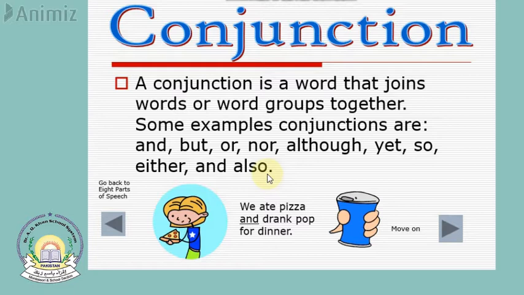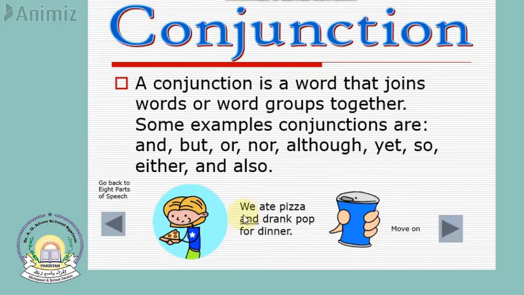All right, so what is a conjunction? Conjunctions are words that join sentences or groups of sentences together. What are the examples? For example, and, but, or, nor, although, yet, so, either, and also. All these words are conjunctions. So conjunctions join two words together.